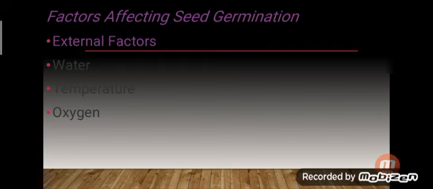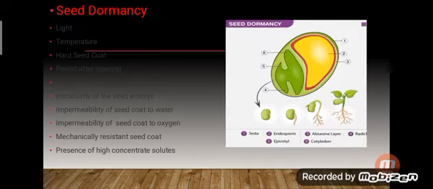Then what are the factors affecting seed germination? External factors are water, temperature and oxygen. Internal factor is seed dormancy. What affects seed dormancy? Light, temperature, hot seed coat, period after ripening, immaturity of the seed embryo, impermeability of seed coat to water, impermeability of seed coat to oxygen, mechanically resistant seed coat, presence of high concentration of solids.